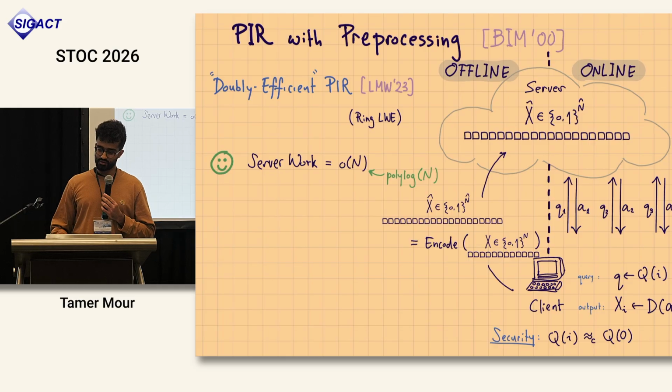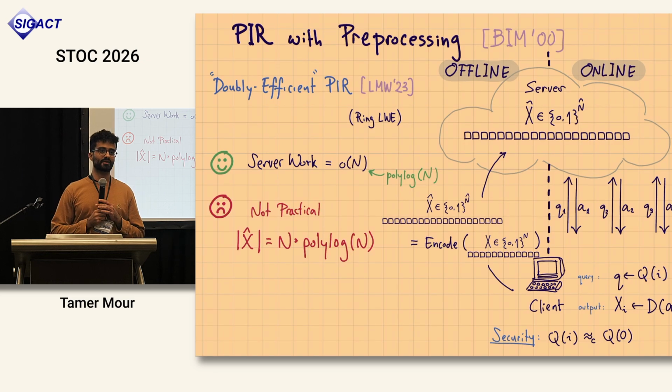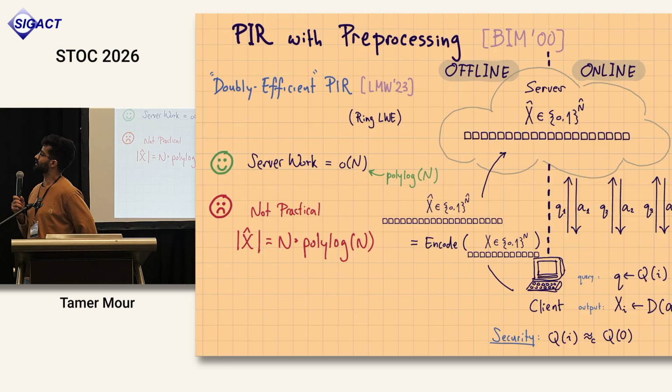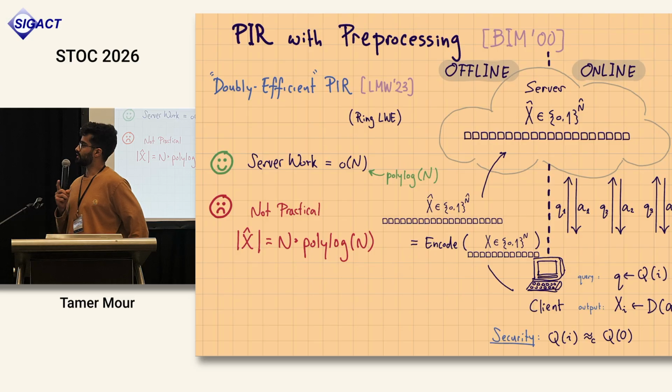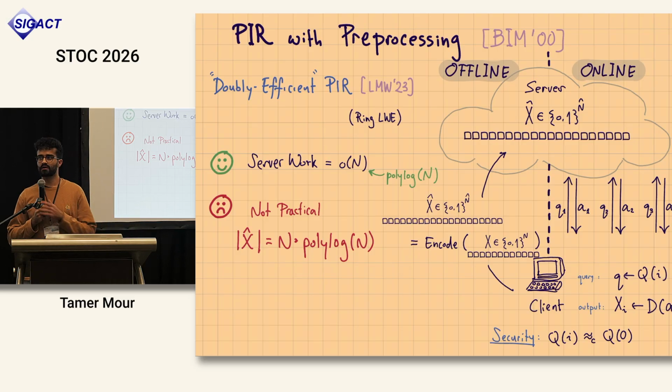Good, this is great asymptotically for STOC. But this is not very practical. In particular, the storage size, or the size of the database encoding, is much larger than n in practical terms. We have a polylog n overhead in storage.